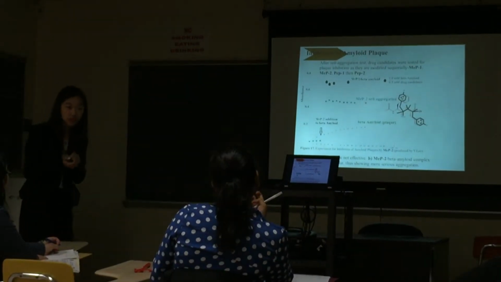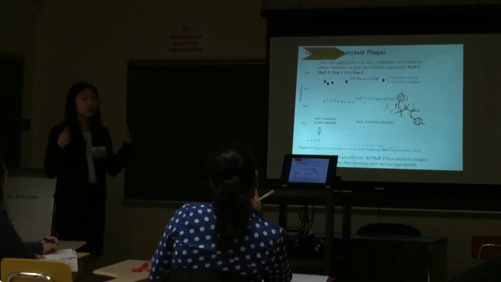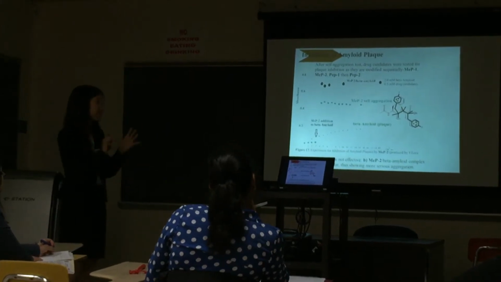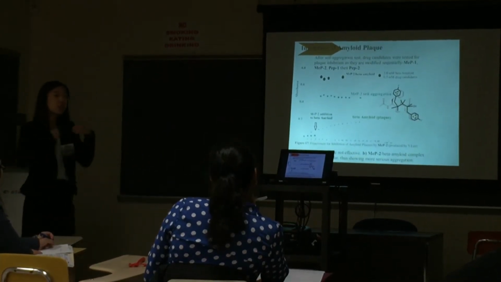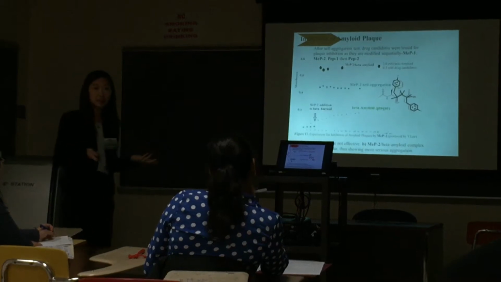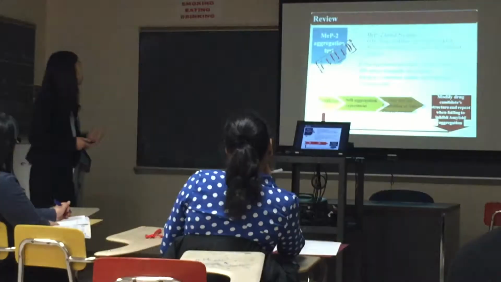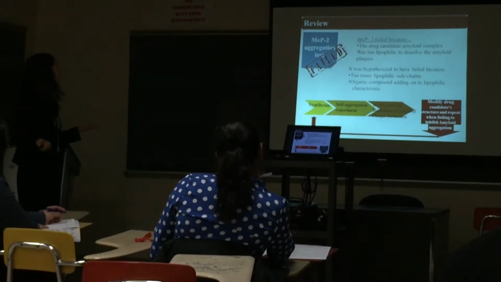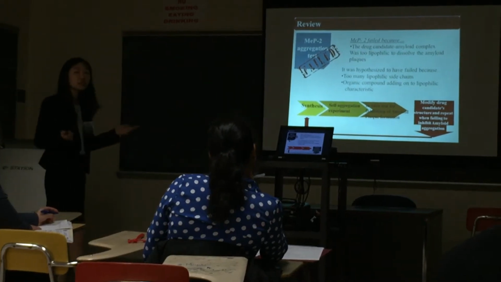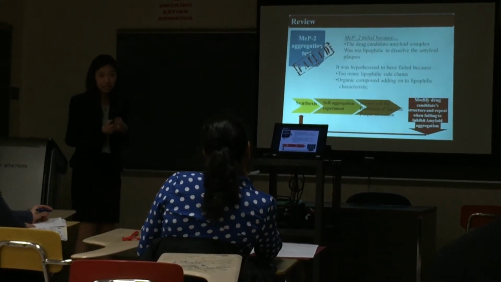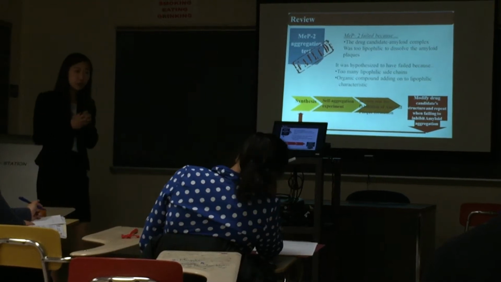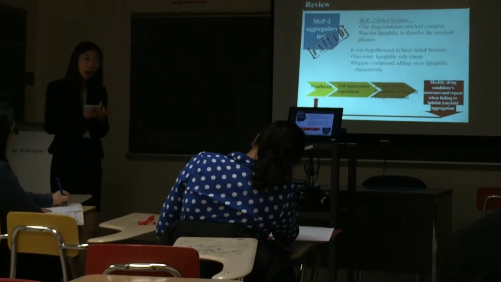But when I add NAP2 to the beta amyloid solution, it actually aggregates much more than just the beta amyloid, and that's not the direction that I want to go. It actually promotes aggregation rather than inhibit it. So I went back and asked, why did NAP2 not work? And I said, maybe because NAP2 and 1 were so lipophilic in nature and thus promote the insolubility of the drug and beta amyloid complex.